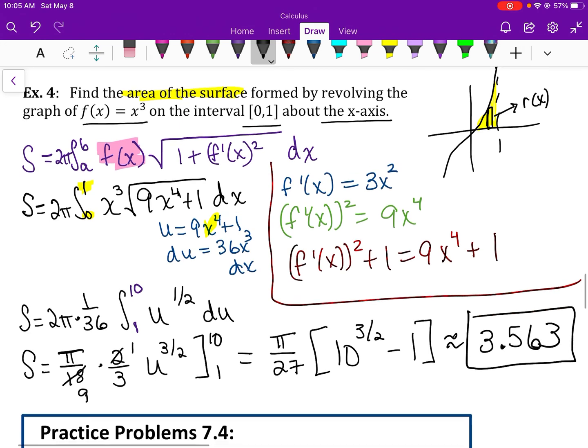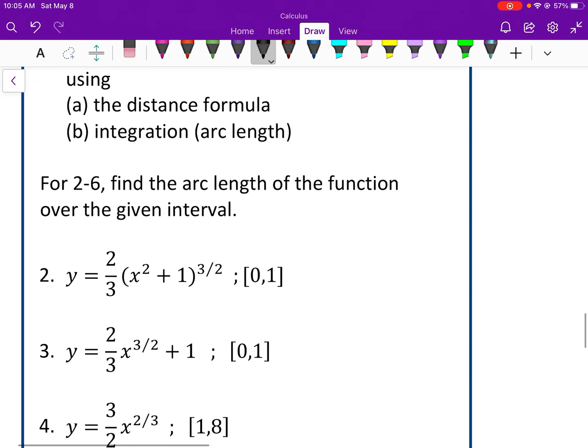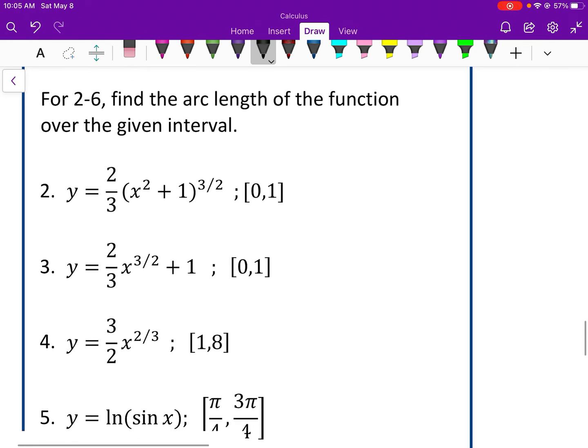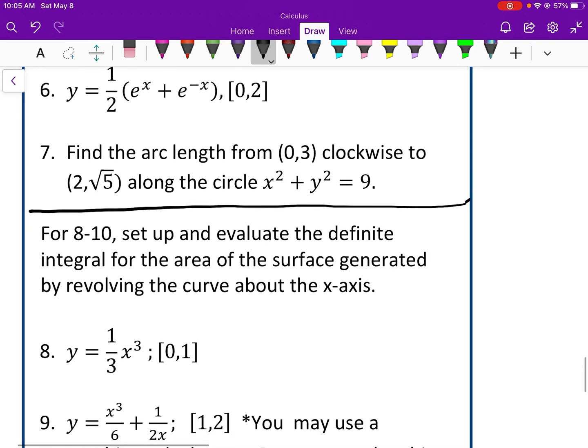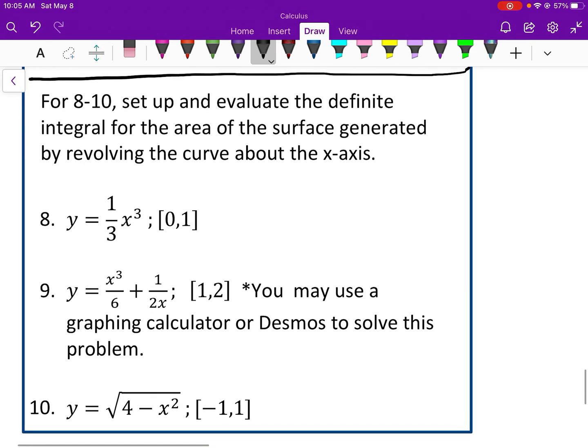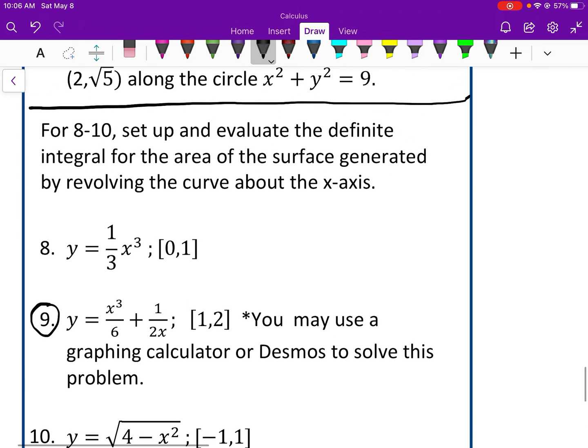Okay, again, taking a look at your practice problems. I want to see your integration by hand. I think that's going to help you prepare for the final. Until you get to, let's see, there is one of them, number 9. That one's a little bit messy, so I'm going to let you use a graphing calculator to do the integration for that problem. But other than that, all your work should be there.